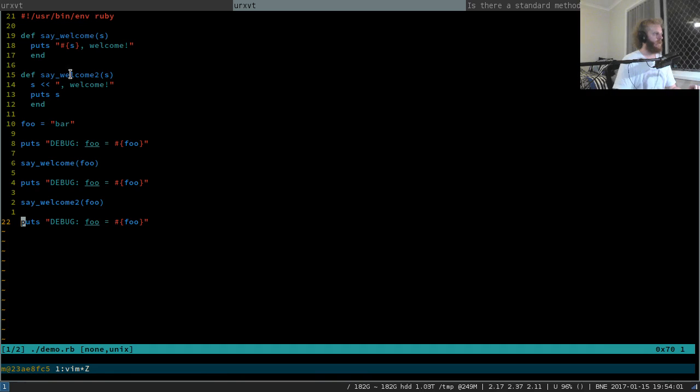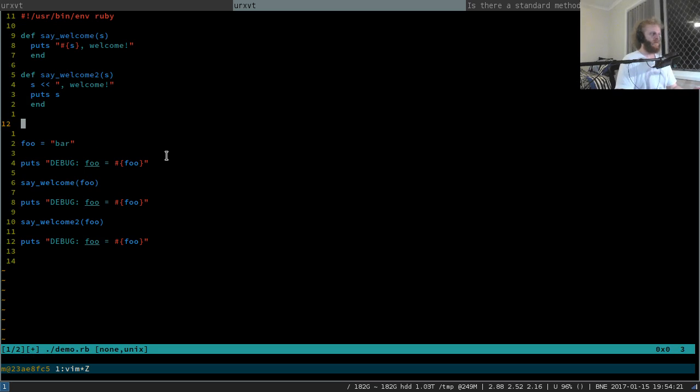I think it's kind of weird, but apparently string and array and list mutability is something I've just got to get used to. If a function mutates the value of one of its parameters, and the value is a mutable data type, and the mutation happens in place rather than by creation of a copy, you get this weird mutation behavior. Let's go and do say welcome 3, and let's try and fix this issue so that we can still do this kind of decoration without messing with the value of the parent's variable. So let's define say welcome 3.